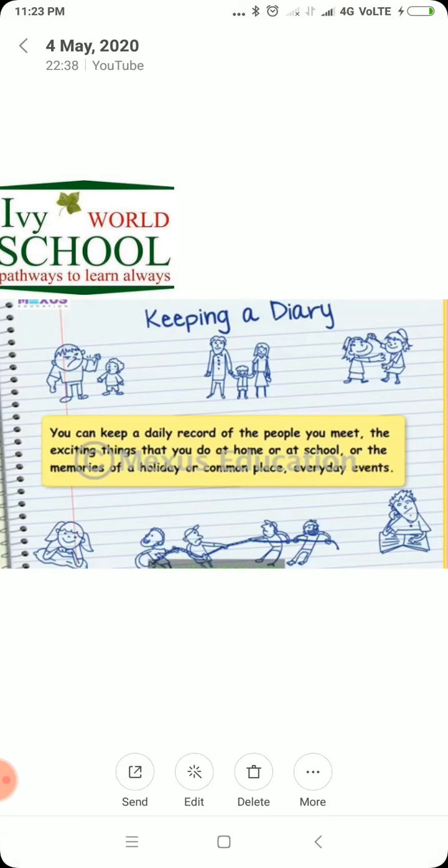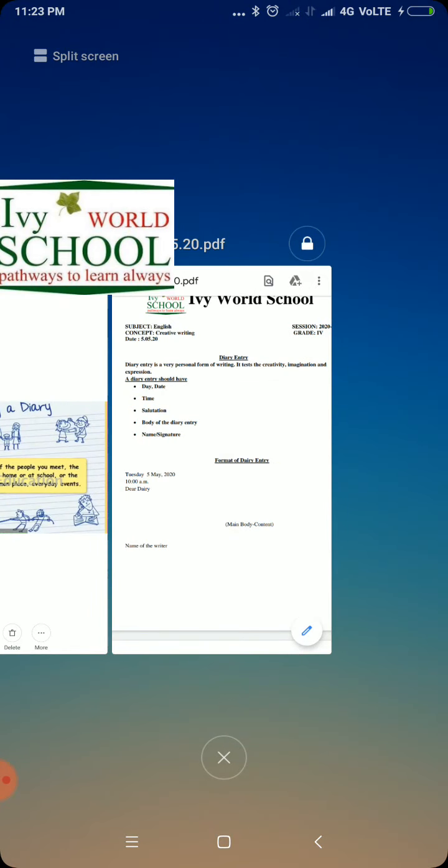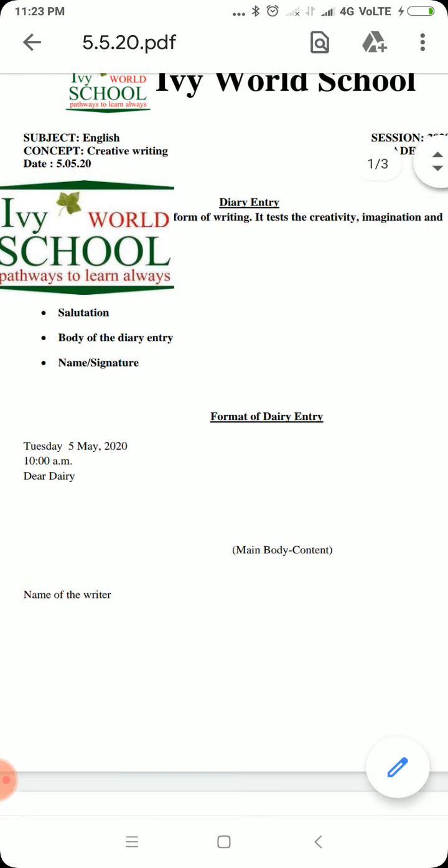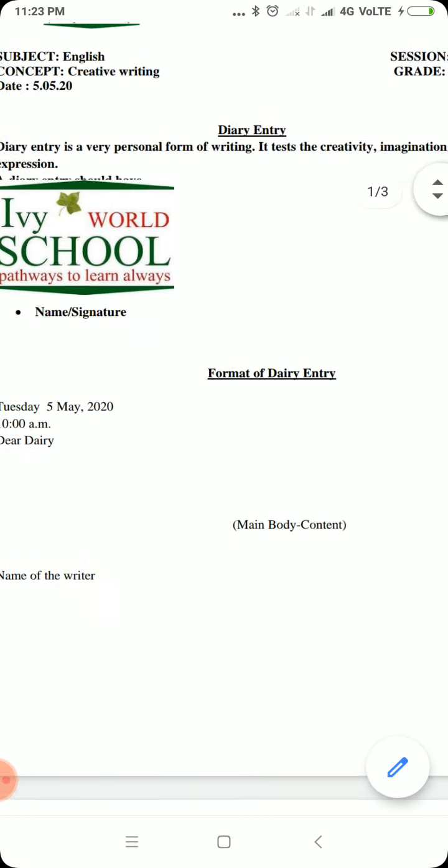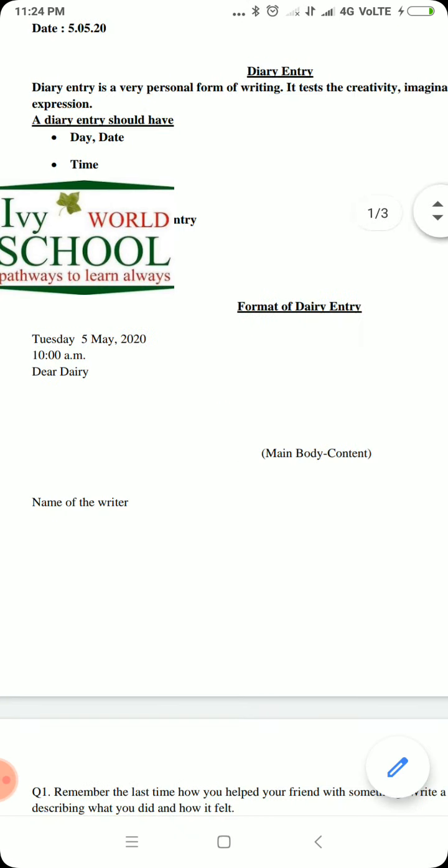Now children, let's have a look at the format of writing a diary. A diary entry should have the day, date, time, the salutation, the body of the diary entry, and at the last, your name. So here's the format of the diary entry.